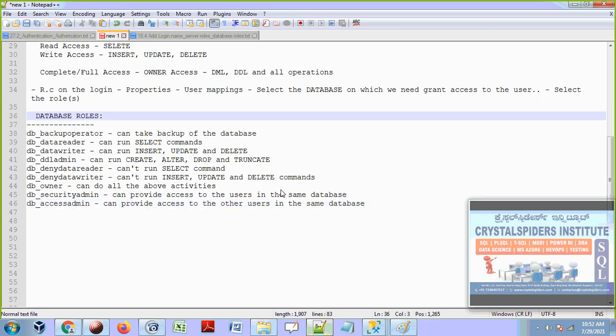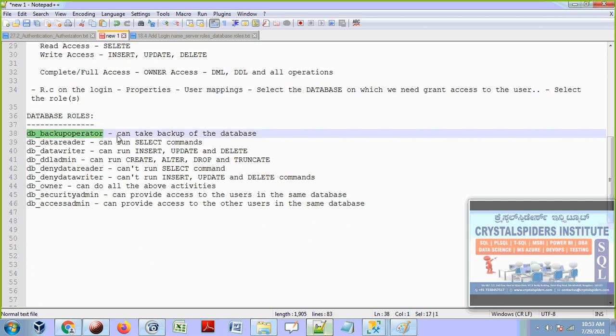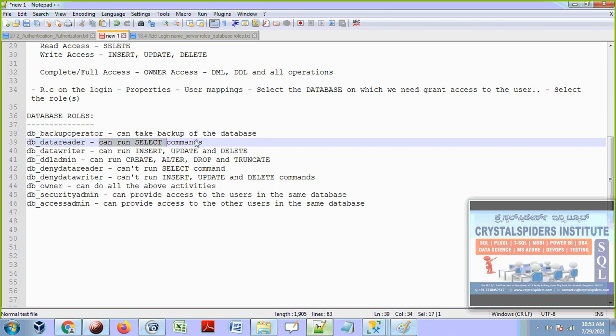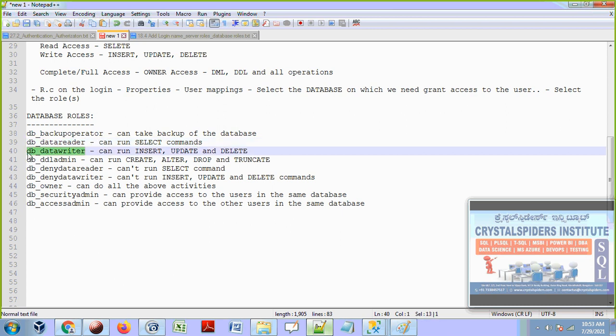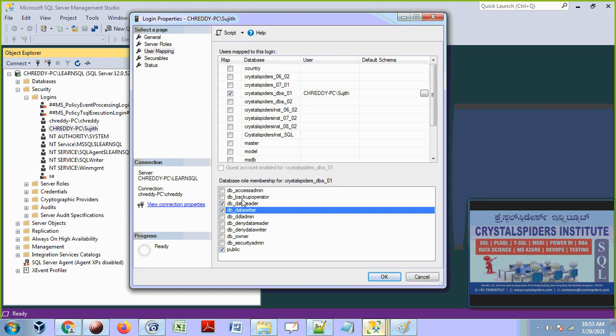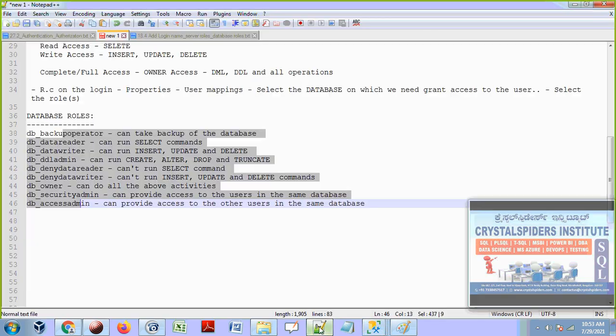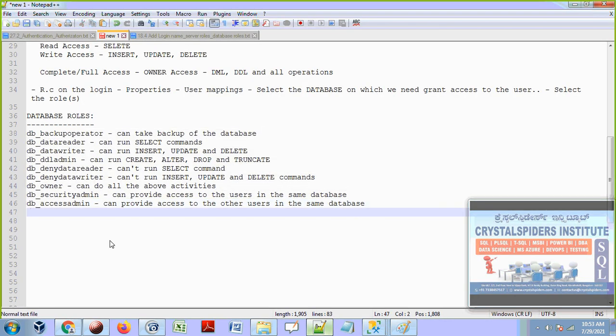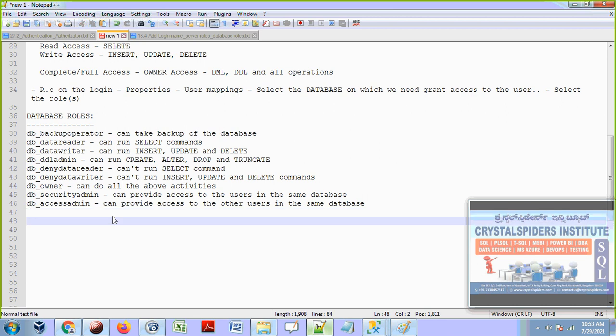See the database roles. What is the purpose of database roles? If you add this role, he can take the backup of the databases, and if you add this role, he can run the select commands. If we add this role, db_datawriter, they can run insert, update, delete commands. These are all the roles we are seeing over here, guys. You can add whichever they want to perform. We can add that specific role.